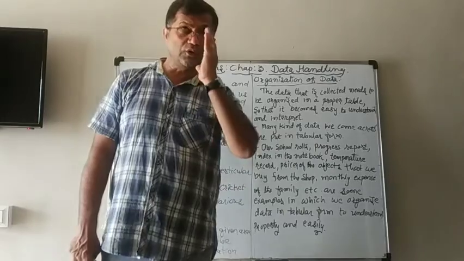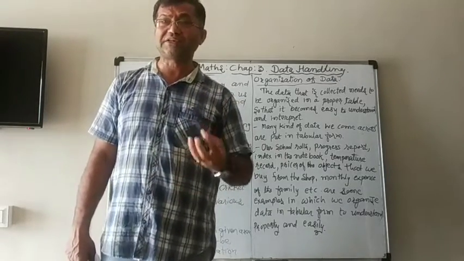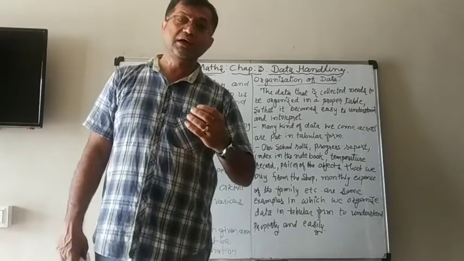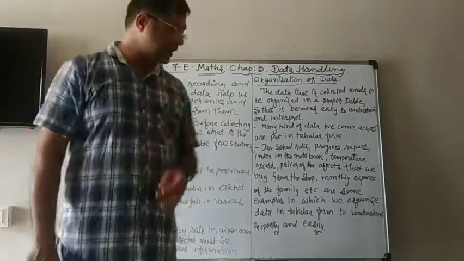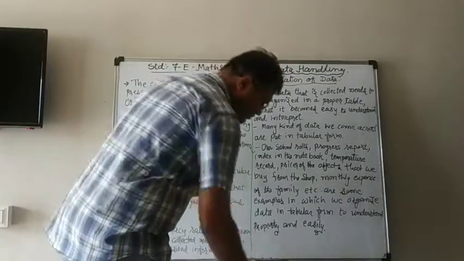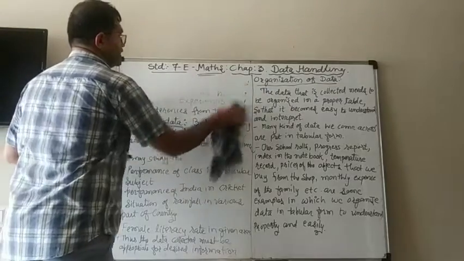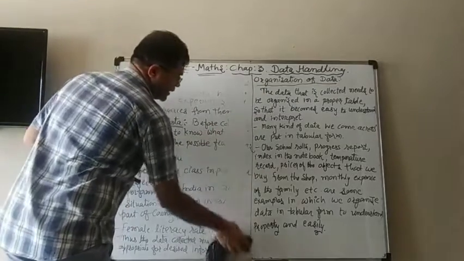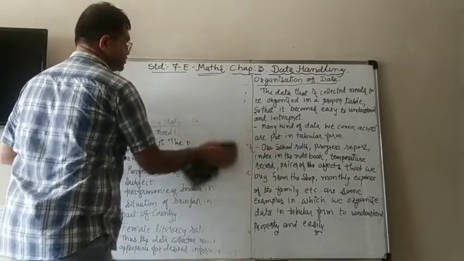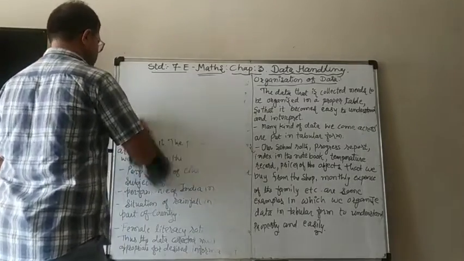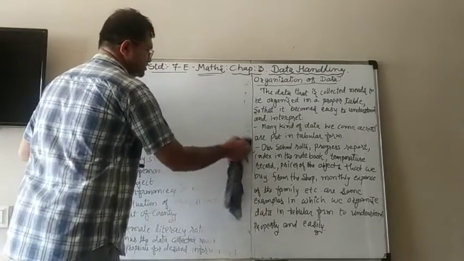Then, if you look at the table, you can understand what the situation is and what should be done about that problem. We can understand with an example also. I will explain it here. Suppose I took a test of mathematics after one chapter is finished, as we take every time.